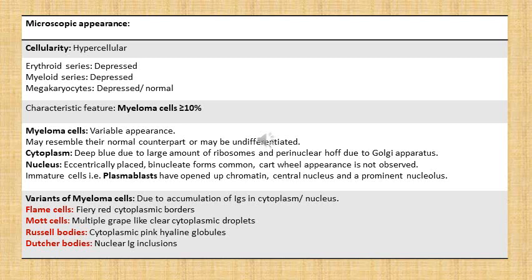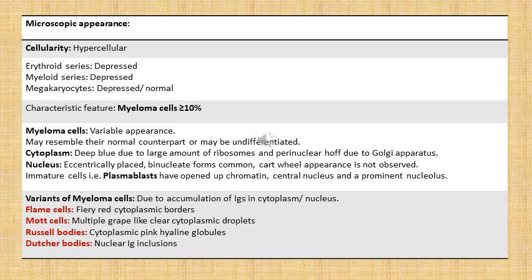Their cytoplasm is deep blue due to a large amount of ribosomes, and there is a perinuclear halo or clearing, which is due to the presence of the Golgi apparatus. The nucleus will be eccentrically placed, that is, placed towards one side, and binucleate forms are also frequently identified. The normal cartwheel appearance of the plasma cell nucleus is not observed.